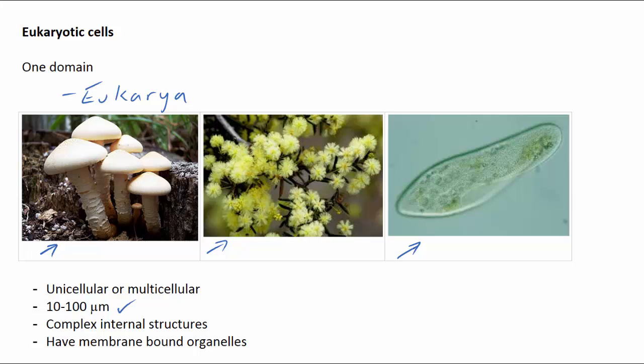Similar to prokaryotic cells, eukaryotic cells are surrounded by a cell membrane. They also have a cytoplasm contained inside the cell membrane. However, the internal structure of eukaryotic cells is made up of various organelles. Organelles are compartments that carry out specialized functions, just like the organs in your body, which is where they got their name from. Different organelles carry out different functions or different jobs. They assist in processes such as cellular respiration and photosynthesis.